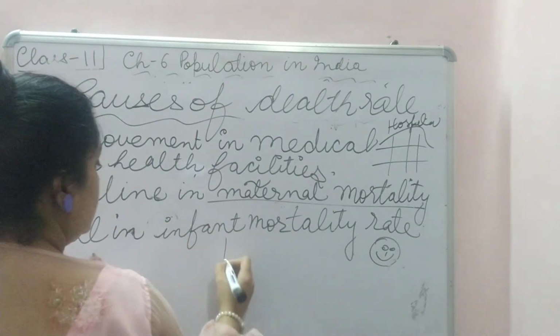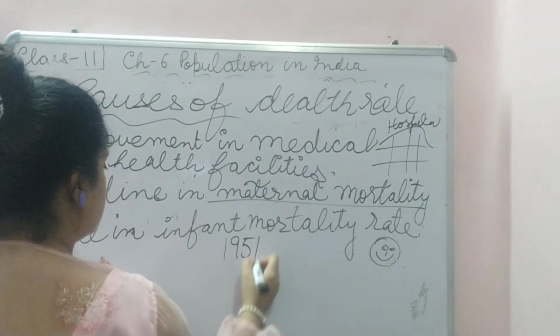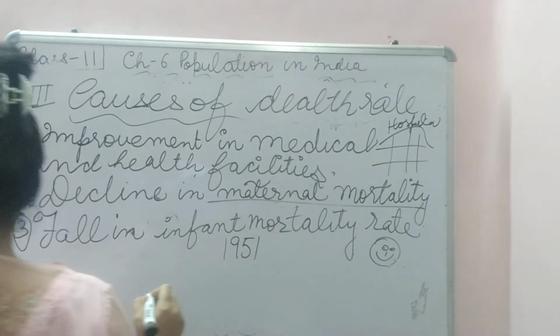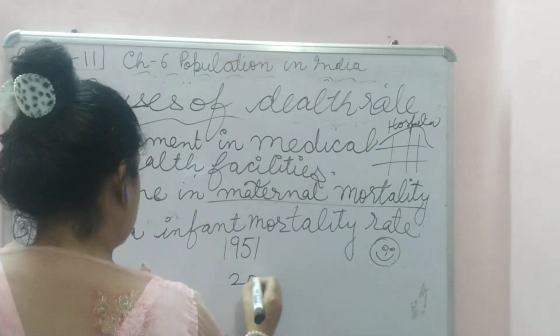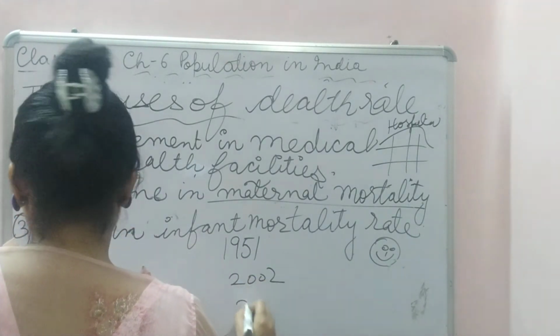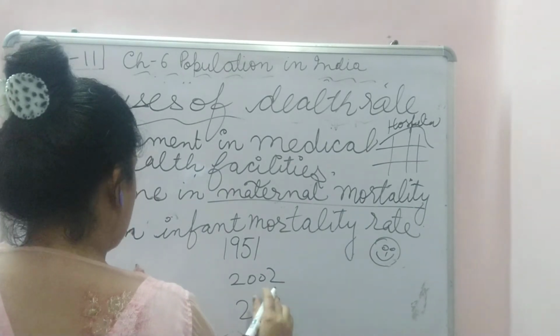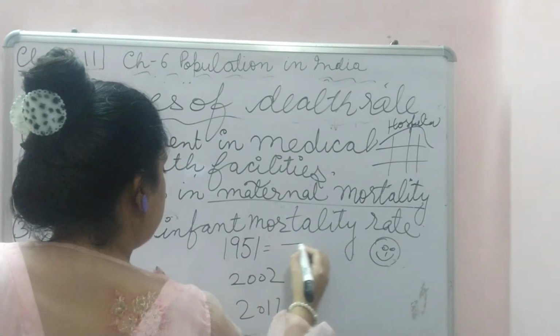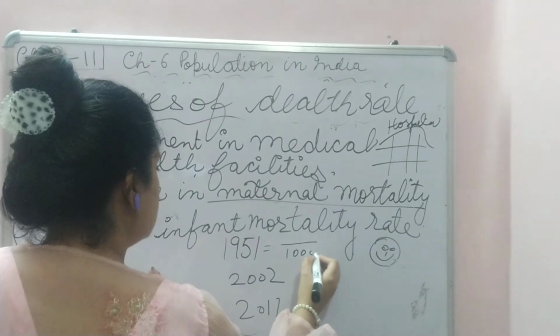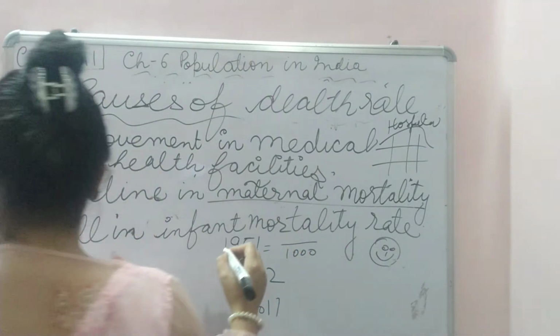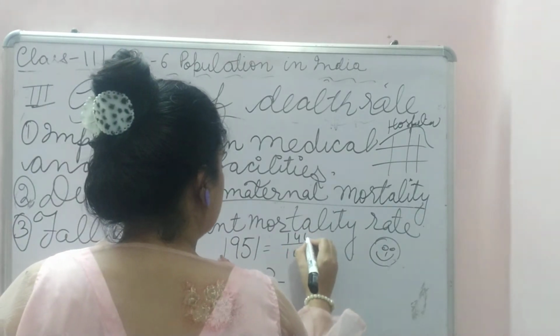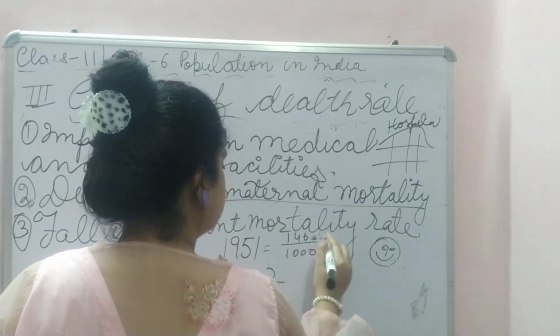We will study the scenario in 1951 and in 2000 to 2011. Per 1000 children, 149 children died.